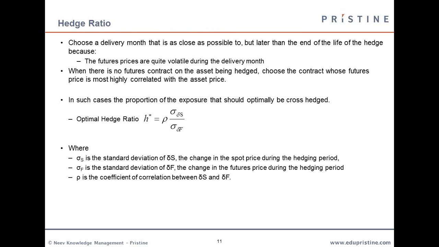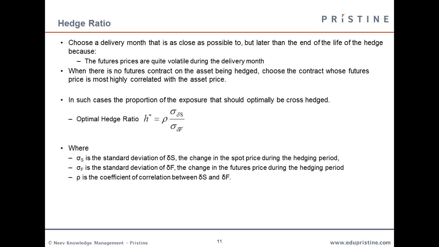Okay, so now coming on to hedge ratio. We'll talk about the optimal hedge ratio of the cash asset and the hedge asset.